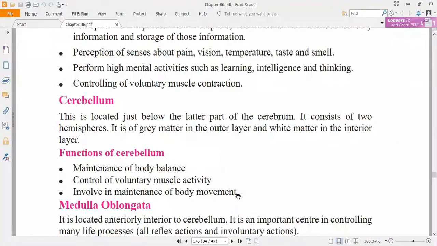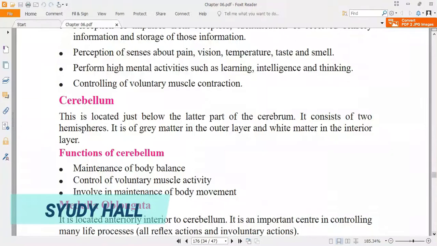Also mark this one: motor skills. Motor skills such as balance, coordination, and posture are everything responsible by the cerebellum. Again, motor skills such as balance, coordination, posture are also the responsibility of the cerebellum.